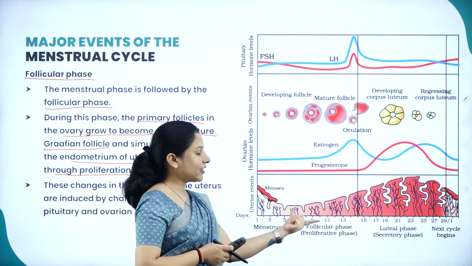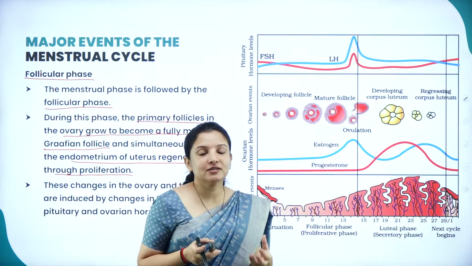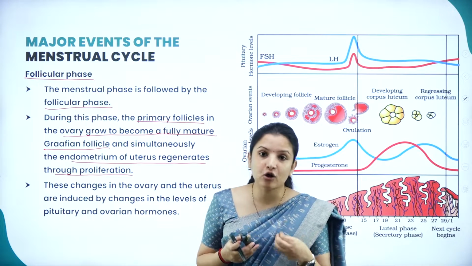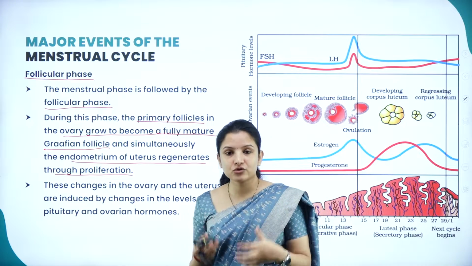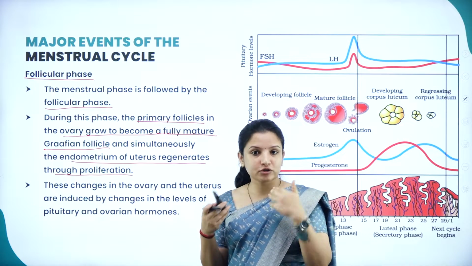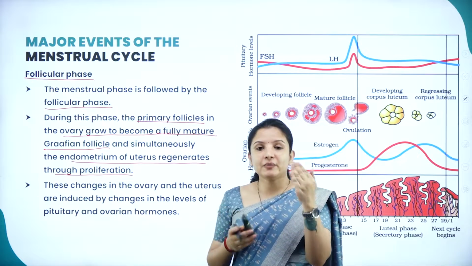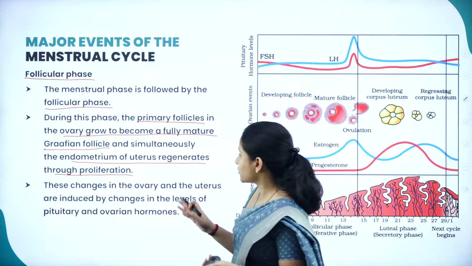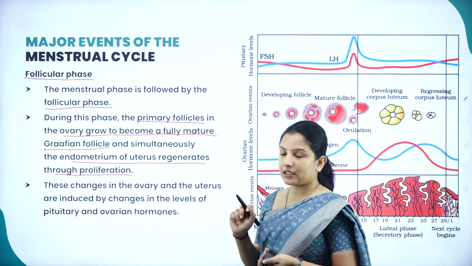After the 5th day, when it is in the follicular phase, what happens? The uterus is preparing itself in case pregnancy occurs. So how will the uterus prepare itself? It prepares itself in such a way that the endometrium that was lost because of the bleeding in the first 5 days will be regenerated. That regeneration of the endometrium through proliferation will occur in the follicular phase.